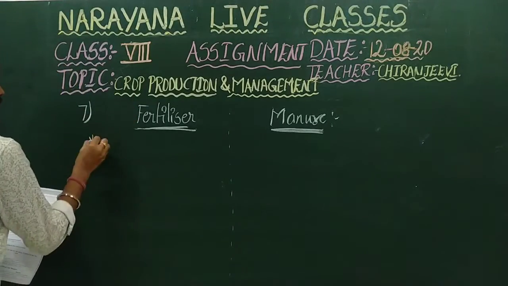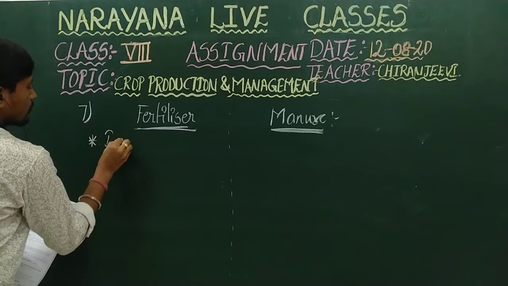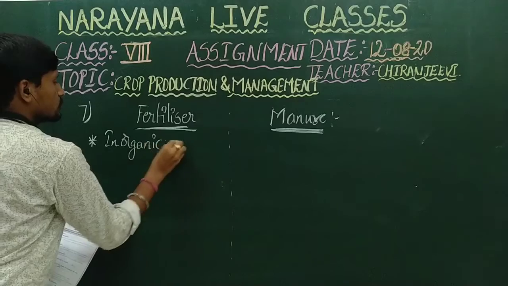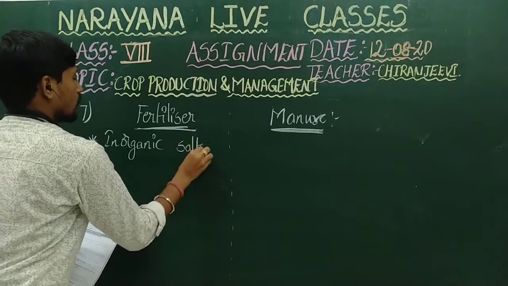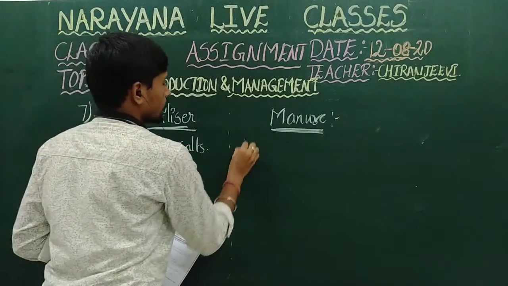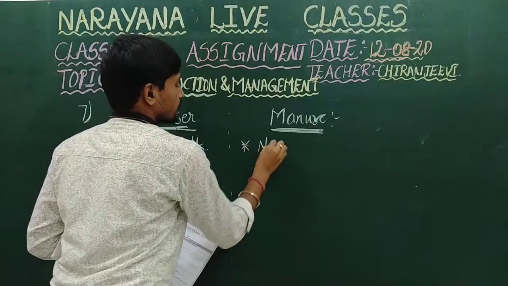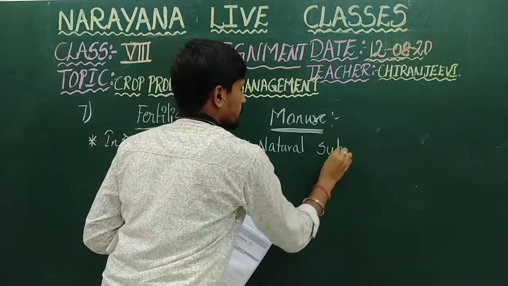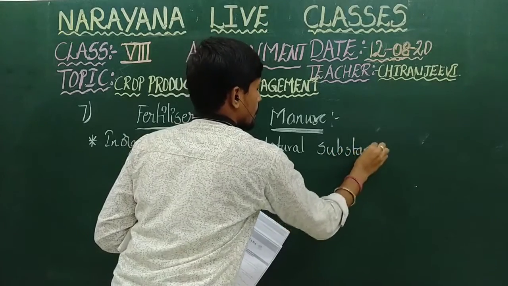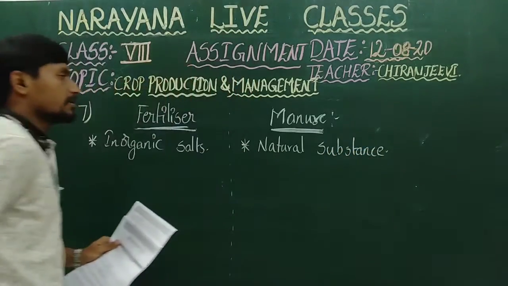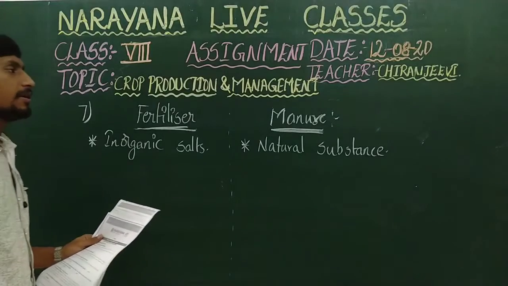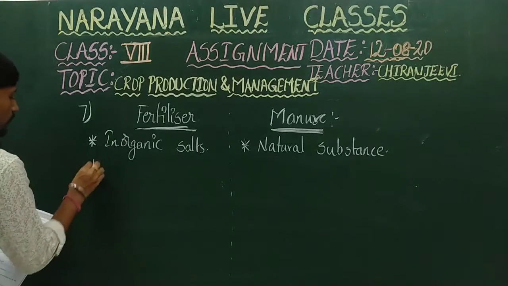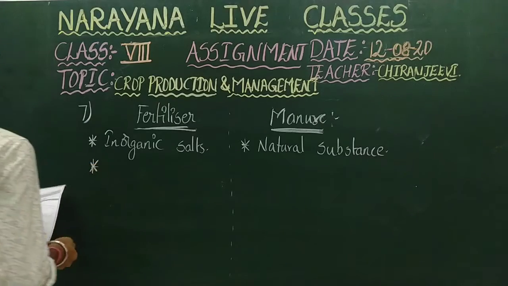First one is, fertilizers are inorganic salts, whereas manure is a natural substance, which we obtain by the decomposition of waste products and other excretory material of animals and other species.